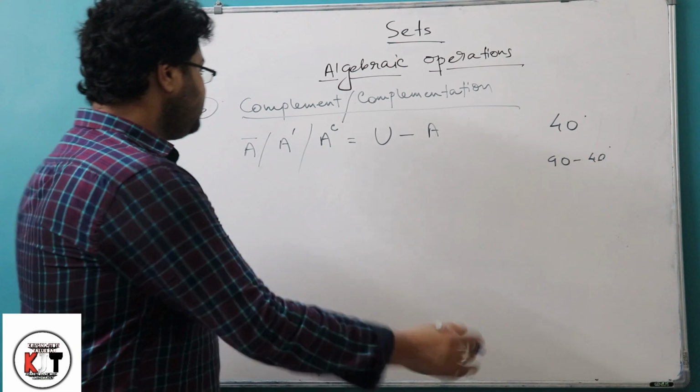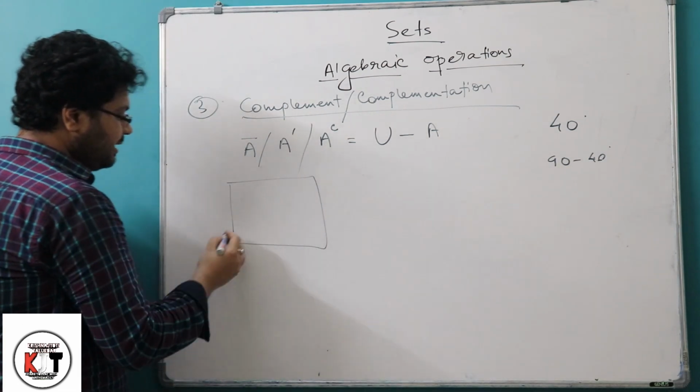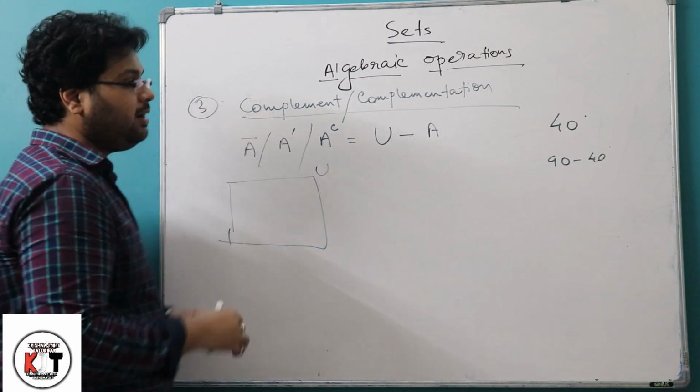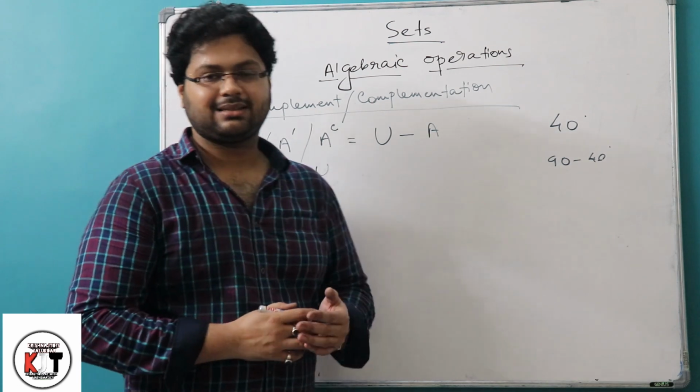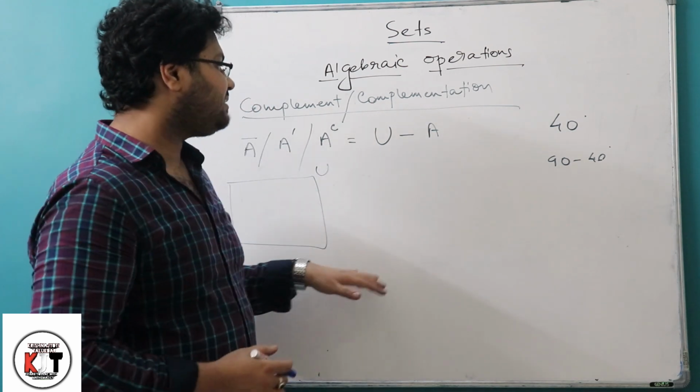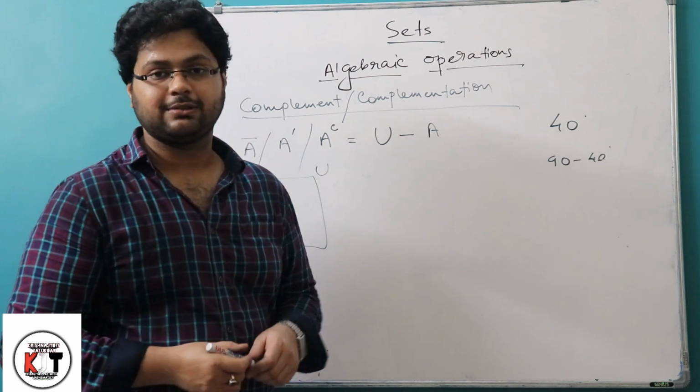Now if we want to represent this by a Venn diagram, this is the universal set. Universal set means our mother set, the mother of all sets, and every set will be considered as a daughter set of that universal set.